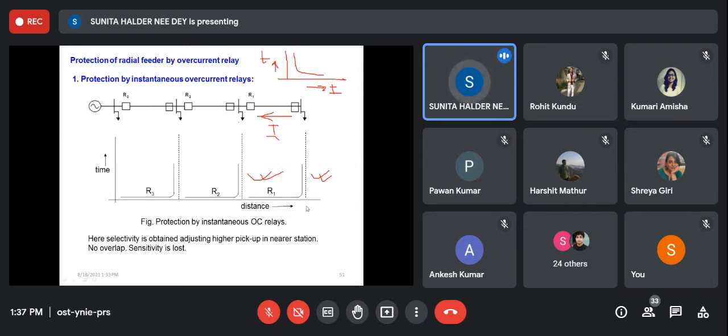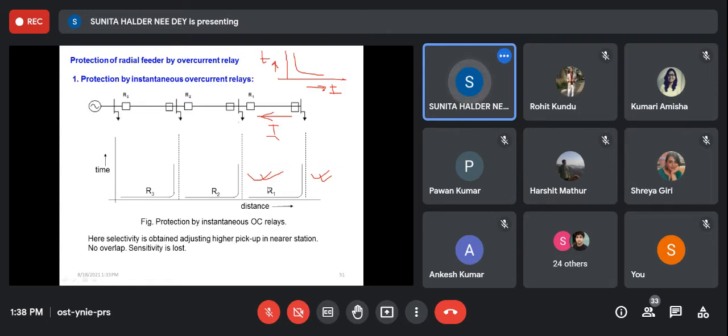That means the relay we have learned at first, that is armature type overcurrent relay. So this type of relay is not so useful for transmission line protection, but it is useful for earth fault protection in generator. Because in generator, if there is earth fault, that is the most fatal fault, maximum current flows through the circuit.